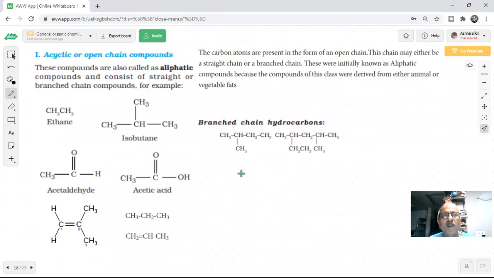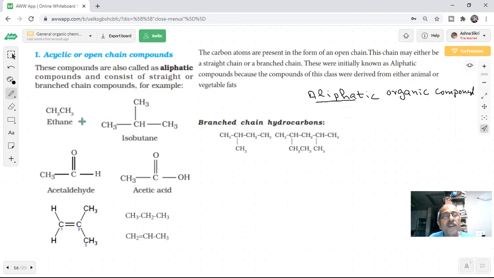Let us see more information about this. Let us see what we are talking about, students. Alicyclic or open chain compounds are also called aliphatic compounds and consist of straight or branch chains. So in aliphatic organic compounds, what you are having is straight chain or branch chain carbons.